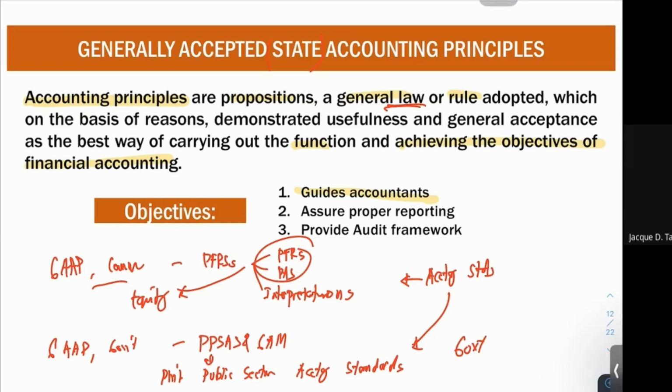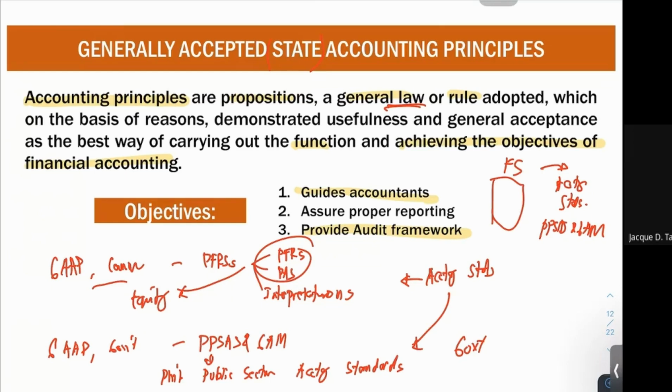Because if we have the FS, we compare that FS against our accounting standards. What are our accounting standards here? PPSAS together with your Government Accounting Manual. So we check that the FS is in consonance with what the standard says. Let's say the standard says you account for it under fair value. However, the FS does not account for it at fair value. Therefore, we can see that there is a departure from the standard. Those are the objectives of our GAAP.